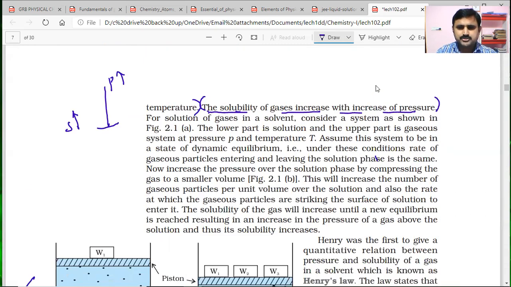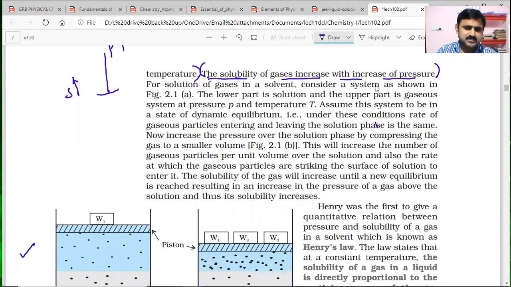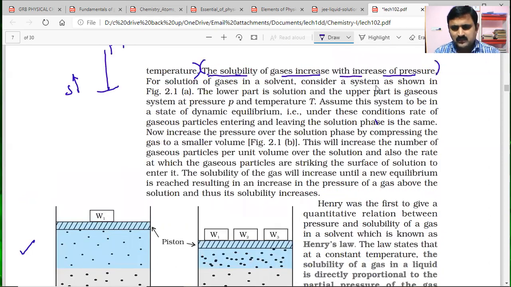The lower part is the solution, and the upper part is a gaseous system at pressure P and temperature T. There is a piston with mass here. Assume the system to be at equilibrium. What will happen under these conditions? The rate of gaseous particles entering and leaving the solution phase is the same at the equilibrium stage.